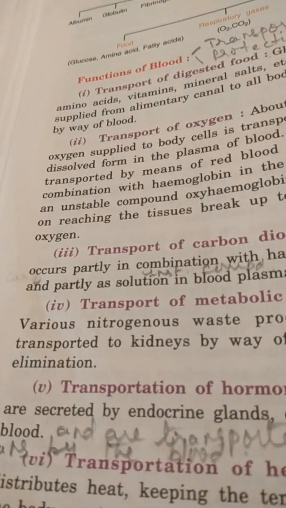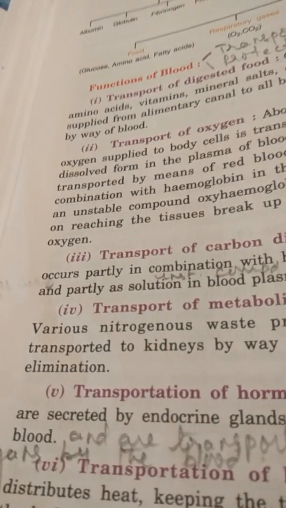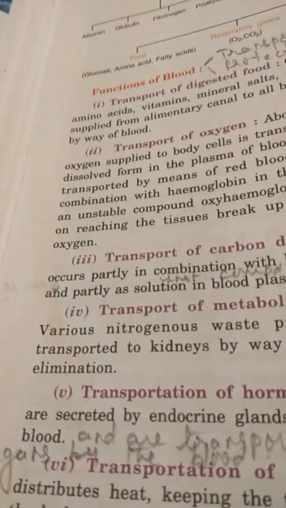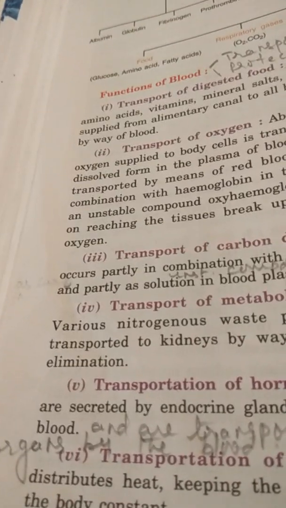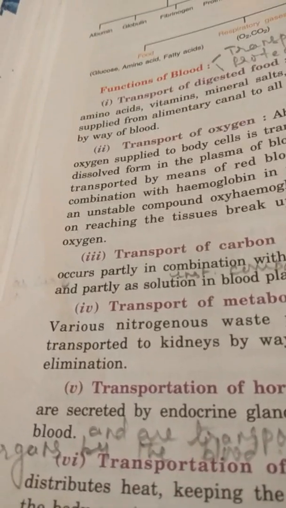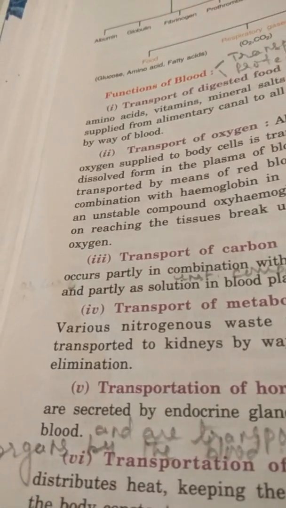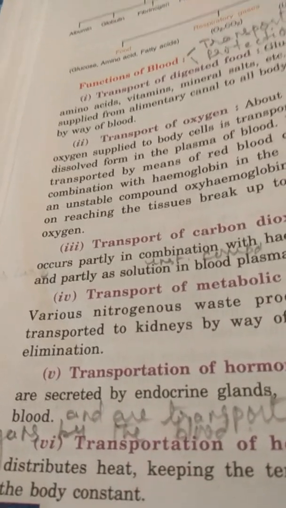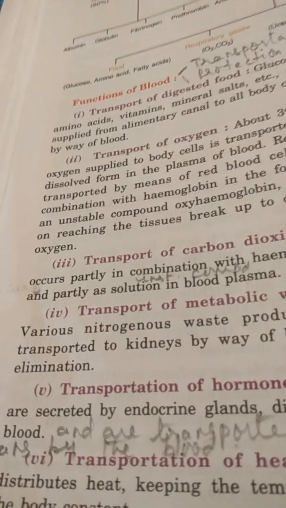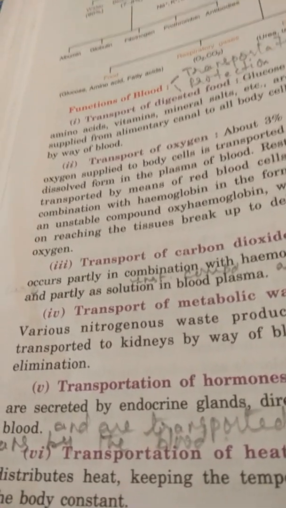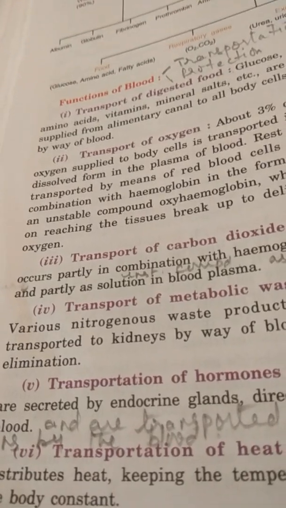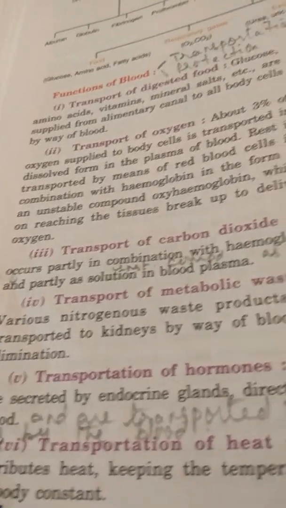Once they change into the simplest form, they have to be taken and should reach the body cells. So it is the blood which is going to carry all these from the small intestines and will transport to all the body cells.